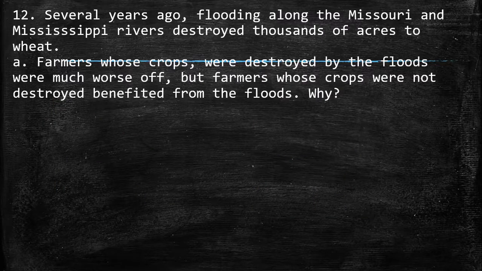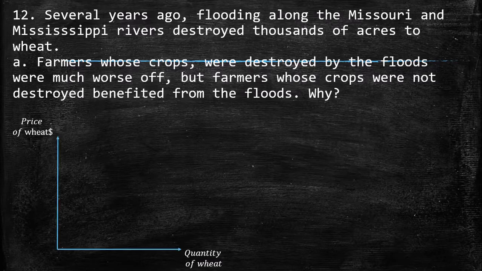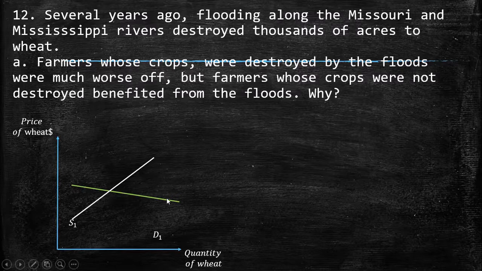Okay, this is 12. Several years ago, flooding along the Missouri and Mississippi rivers destroyed thousands of acres of wheat. A. Farmers whose crops were destroyed by the floods were much worse off, but farmers whose crops were not destroyed benefited from the floods. Why? So here we have the first. I suppose an elastic demand.